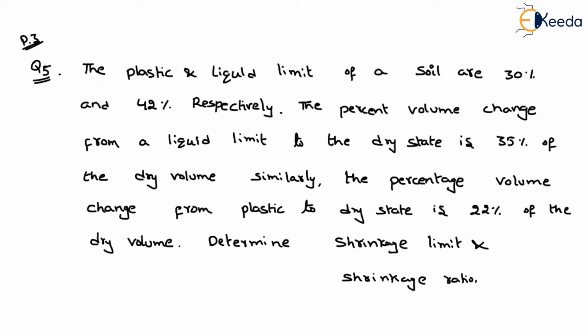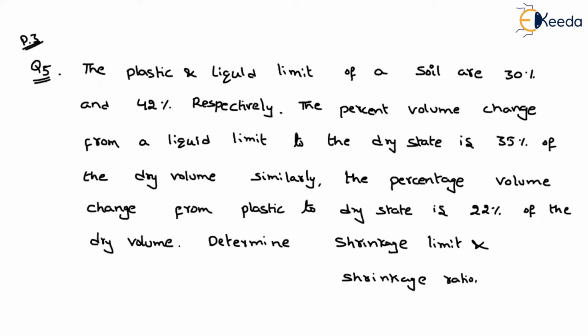The percentage change from plastic to dry state is 22% of the dry volume. We have to determine the shrinkage limit and the shrinkage ratio.